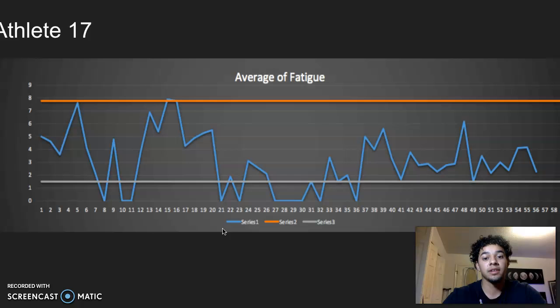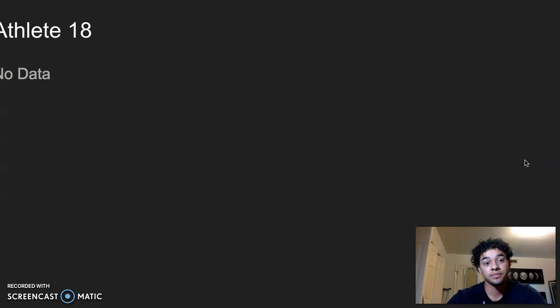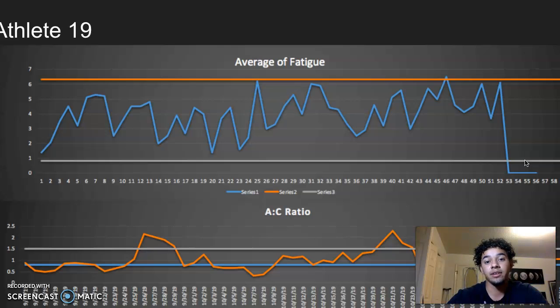Athlete 17, okay, they've got some huge fatigue right here, and then it just drops off. Okay, they're at the limit, and then it drops off big. Go to coach and say, hey, maybe let's throw athlete 17 in the game a little bit and give the other players a rest. Athlete 18 has no data.